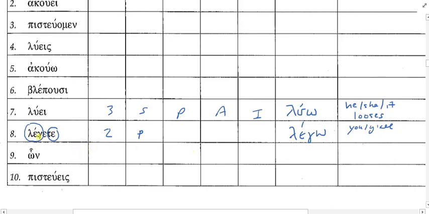And then we already know that leg has to do with saying. And what's this epsilon right here? Yeah, it's just the good old connecting vowel. Does it make sense to use the epsilon before the letter T or tau? Yeah, because I use omicron when? Before a mu or nu.